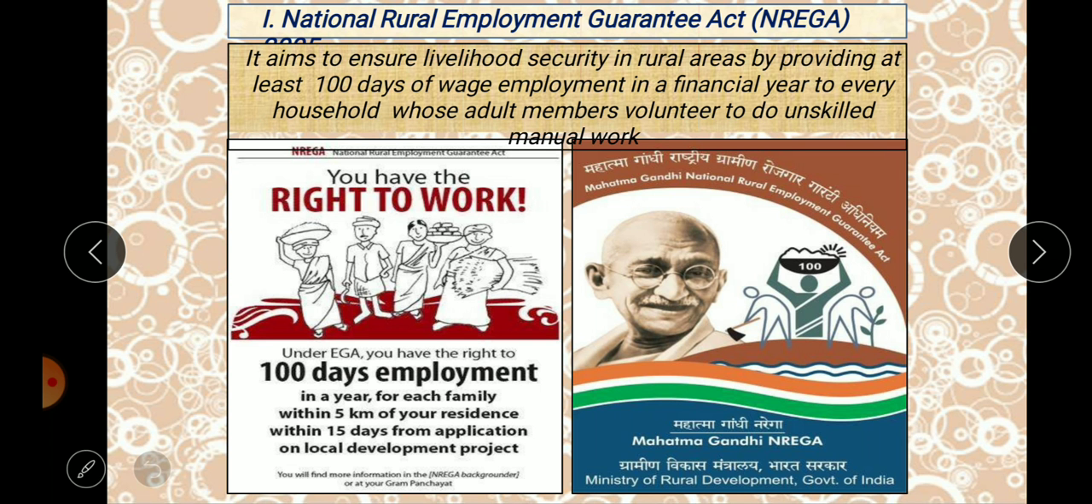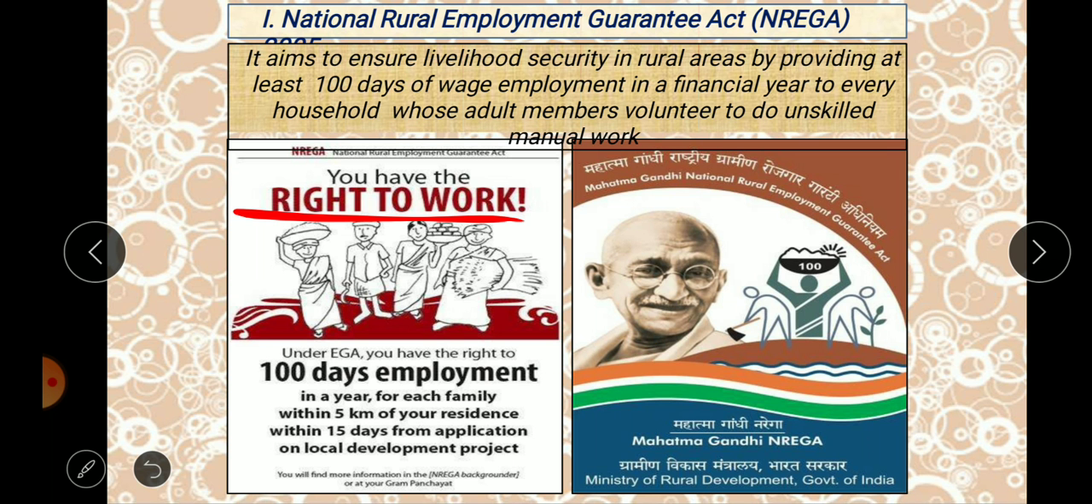So you can see a small advertisement which is present here, that is right to work. You have the right to work, so every citizen has the right to work. Under this 100 days employment, in a year, for each family, a person can register himself and come for the work, and the working place will be within 5 kilometers of their residence. Within 15 days from the application, on the local developmental project, they will get their jobs. Okay, so this is the actual plan.